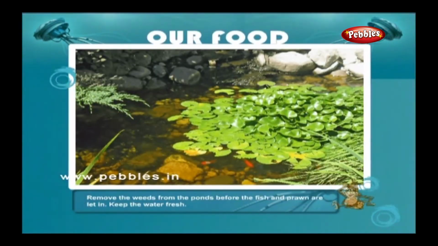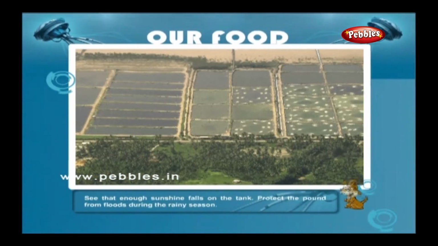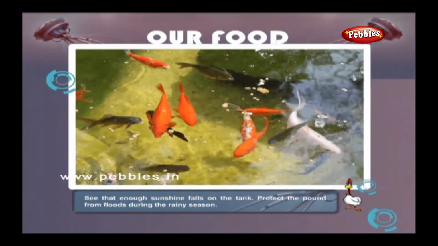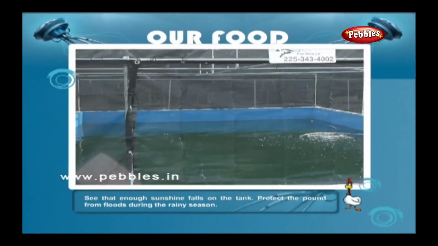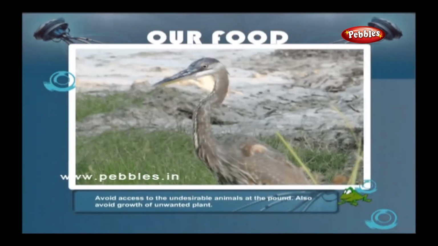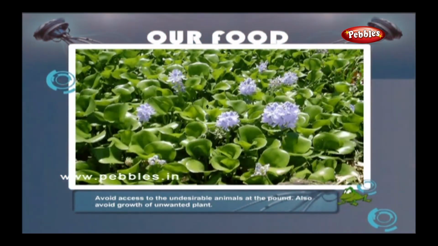Remove the weeds from the ponds before the fish and prawn are let in. Keep the water fresh. See that enough sunshine falls on the tank. Protect the pond from floods during the rainy season. Avoid access to undesirable animals at the pond. Also avoid growth of unwanted plants.